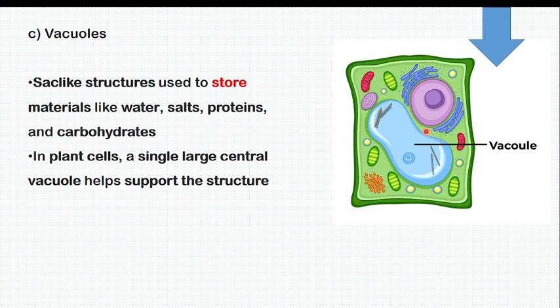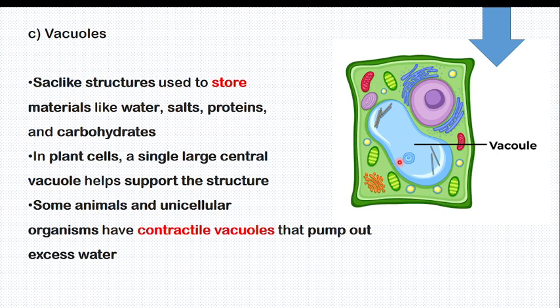Plants have no bones, please. There are no bones in the plant. They are only cells. If those cells are not strong, if they are not turgid, with abundant water inside, they are going to fall down. This vacuole provides structural support to the plant.